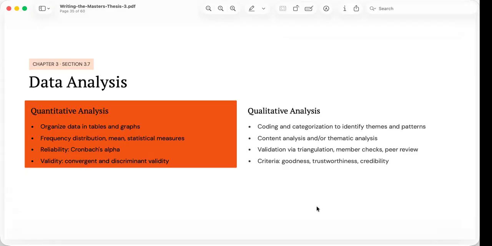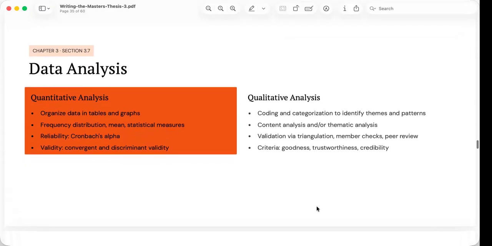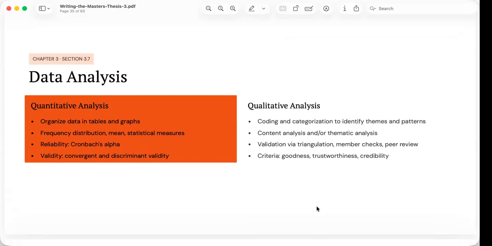But we need to also emphasize trustworthiness. Whether conducting qualitative or quantitative research, we must be confident that the findings accurately represent reality. Qualitative research establishes credibility through techniques of triangulation, member checks, or peer review, and maintaining an audit trail.